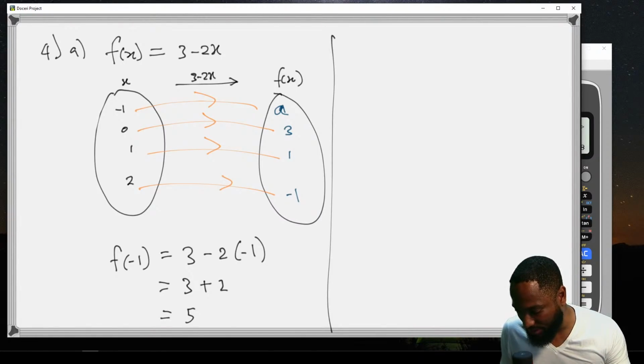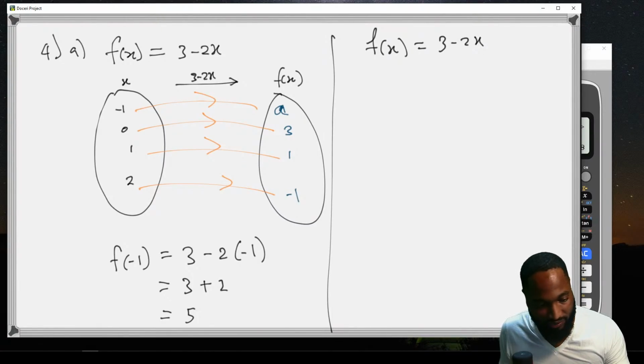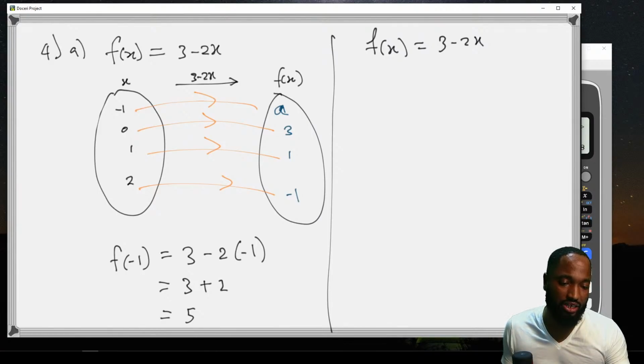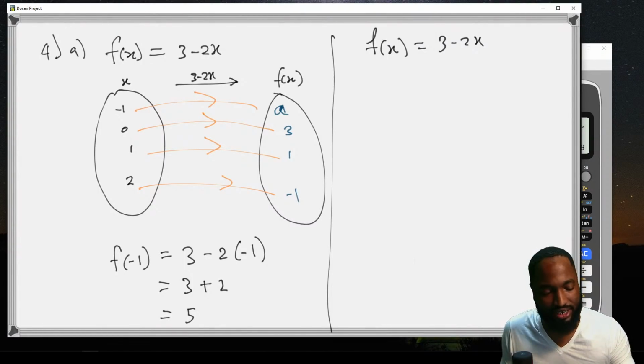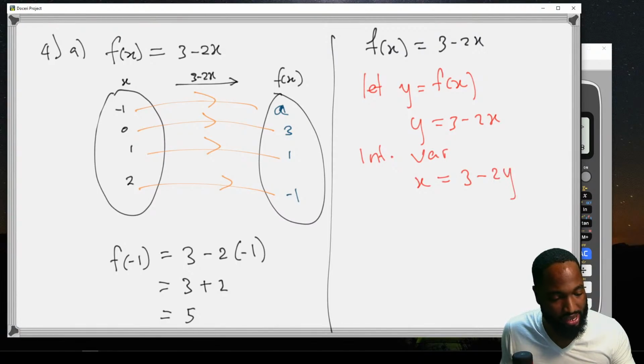The inverse. So you have f of x is equal to 3 minus 2x, and we want to find f inverse of x. Well, this is very simple. There's a step method that I show how to do this in the chat. Most people use this now. That step method that I show on my channel, where you say let y be equal to f of x, and you have y is equal to 3 minus 2x, and then you interchange variables, and you need to state these things when you're doing it. x is equal to 3 minus 2y, and then you make y the subject of the formula.